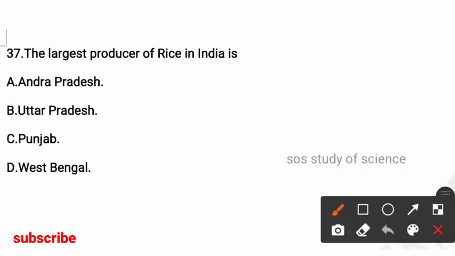Next question, the largest producer of rice in India is. Options are Andhra Pradesh, Uttar Pradesh, Punjab, West Bengal. So here the right answer is option D, West Bengal. It is the largest producer of rice in India.